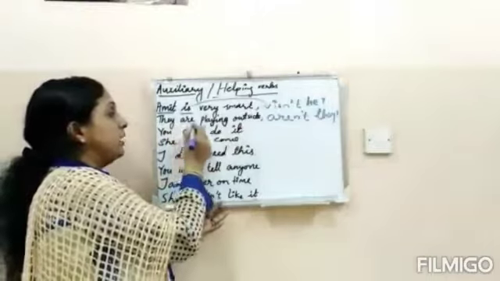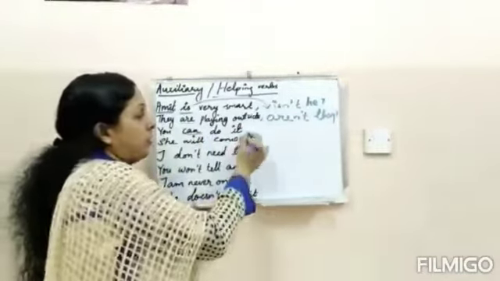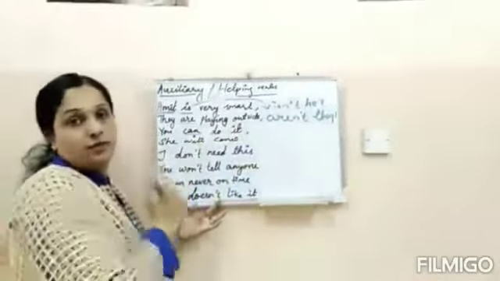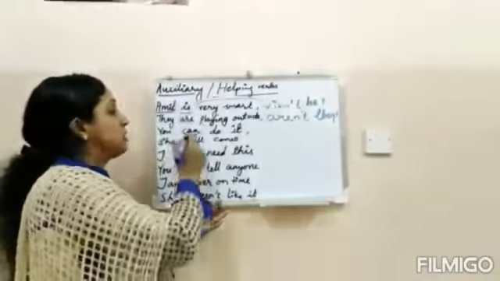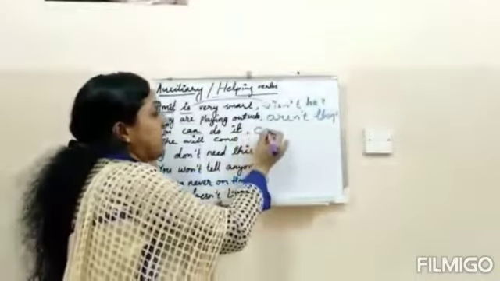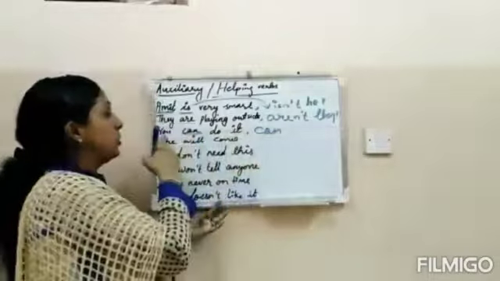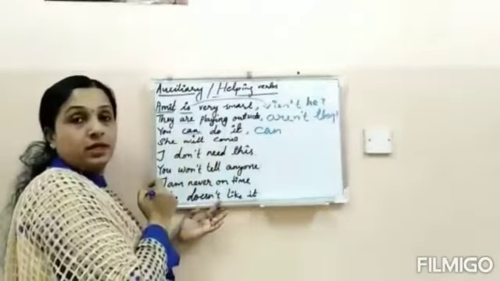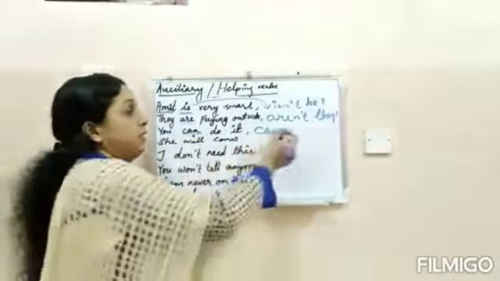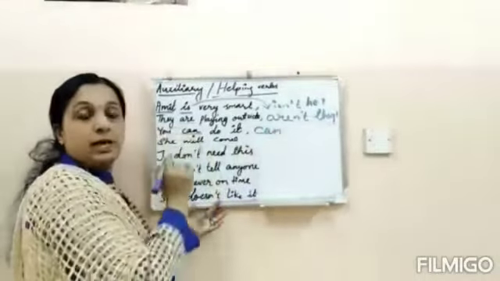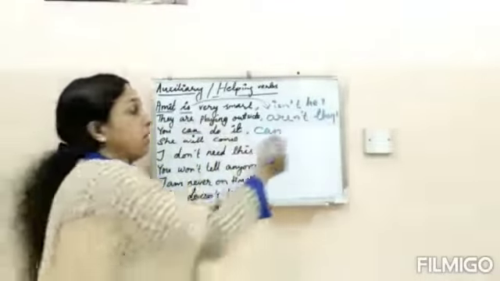This is also an auxiliary verb, a modal verb. What is that? It's can. You can do it. So what is the question tag?